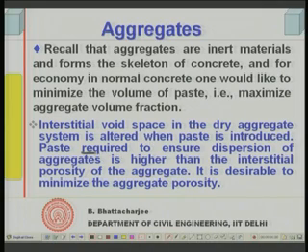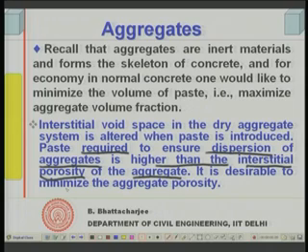The paste required to ensure dispersion of aggregates is higher than the interstitial porosity of the aggregate, that is, more than what exists in the aggregate system alone when packed.